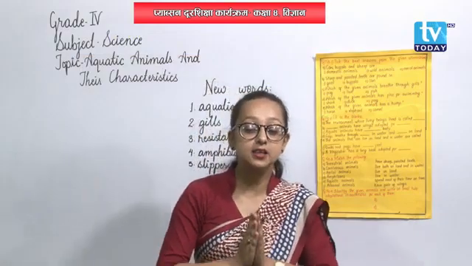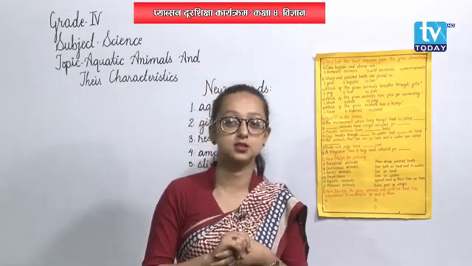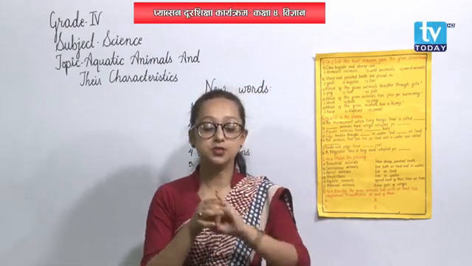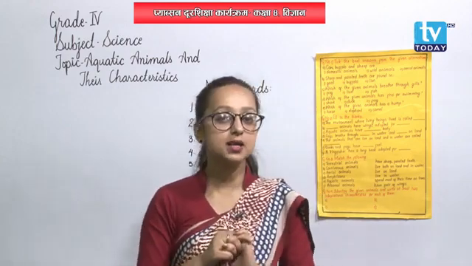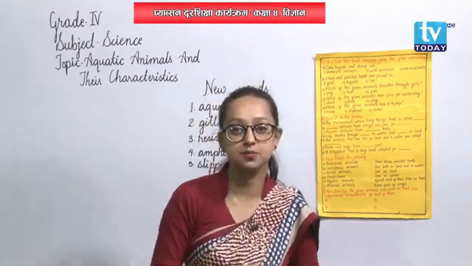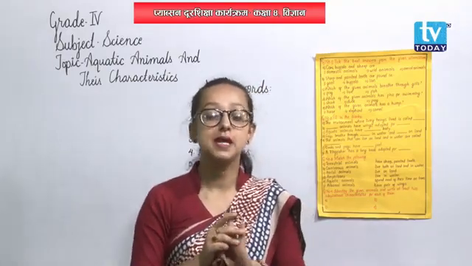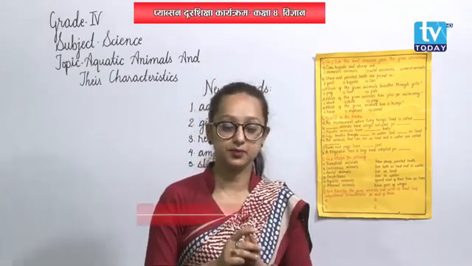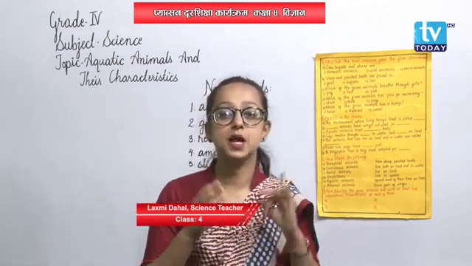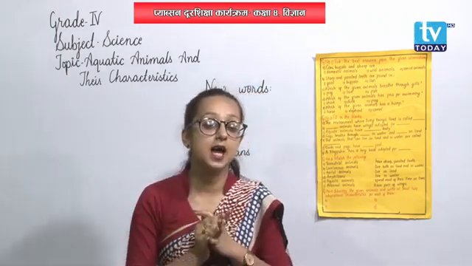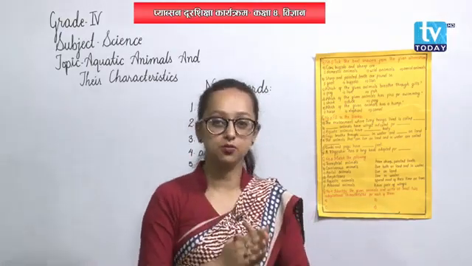Well, these are the adaptational characteristics of aquatic animals that we discussed today. First one, we discussed the shape of their body, that is, their body is streamlined or boat shaped. And second one, they have fins to swim easily in water. In a similar way, we also discussed the terms flippers and paddles. Dolphins and turtles have flippers and paddles to move easily in water.